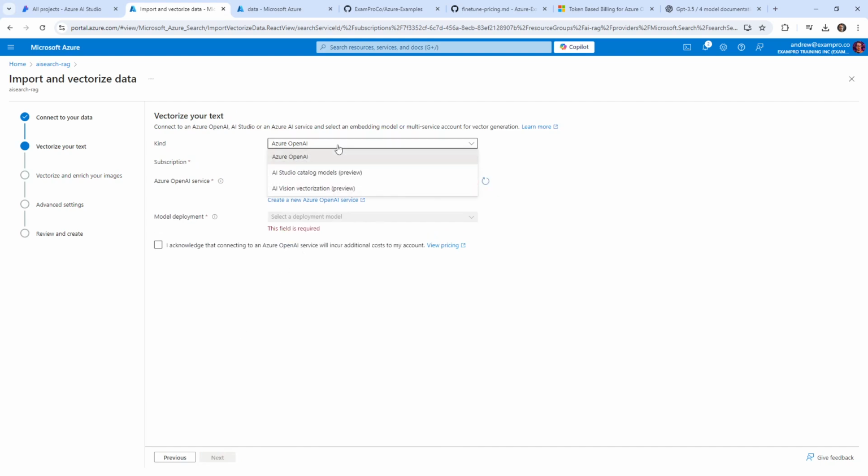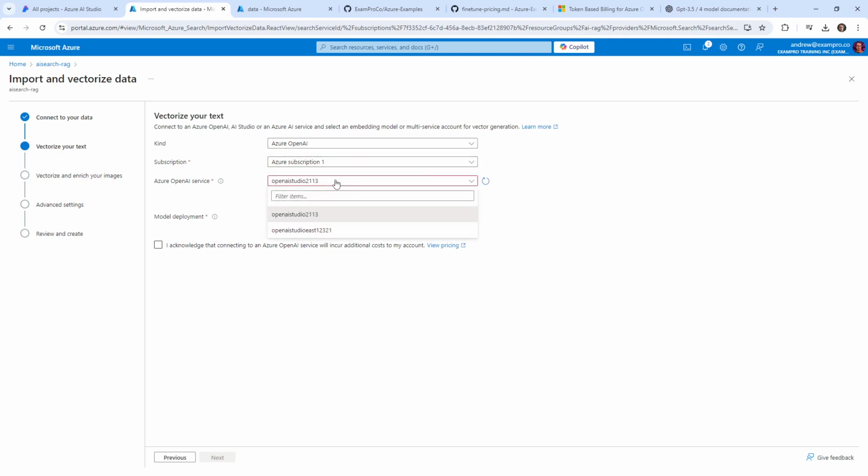Vectorize your data, Azure OpenAI. So yeah, we need something that's going to do the vectorization. We did this in a notebook before where we vectorize the data. So OpenAI is totally fine. Seems like that's what we would utilize. Here we have Azure OpenAI Search. Yeah, so we actually want to do East because that's where this is. Oh, no, we're over here, actually. No deployments available with an embedding model.